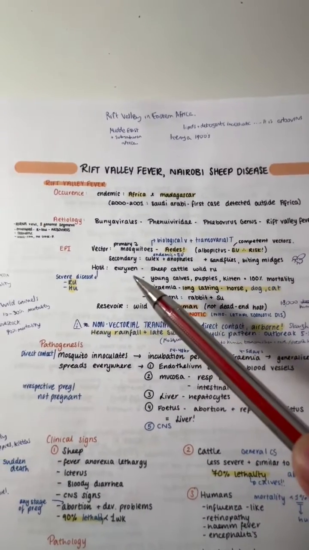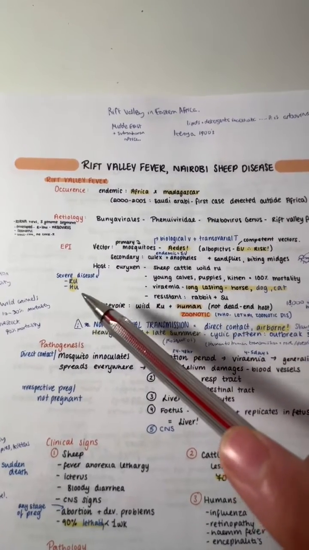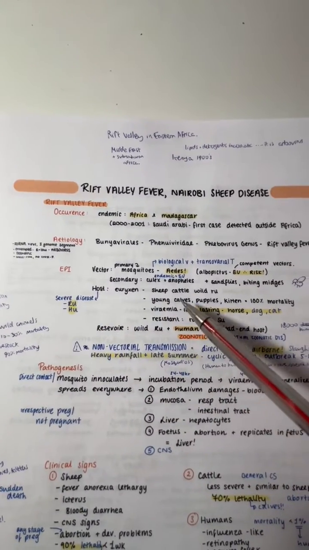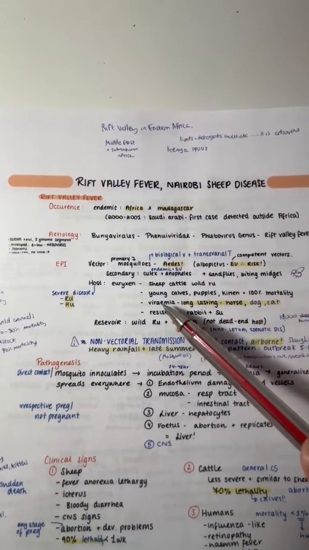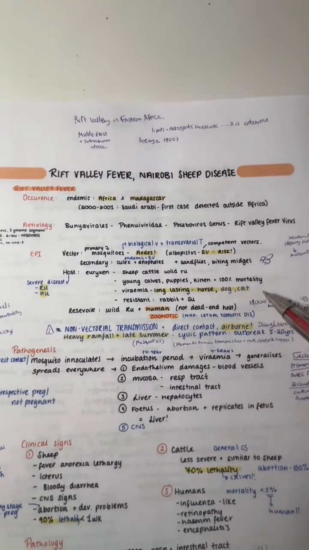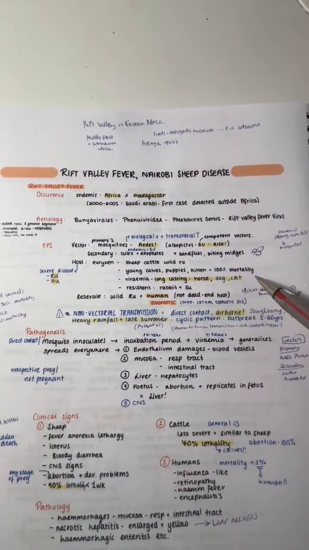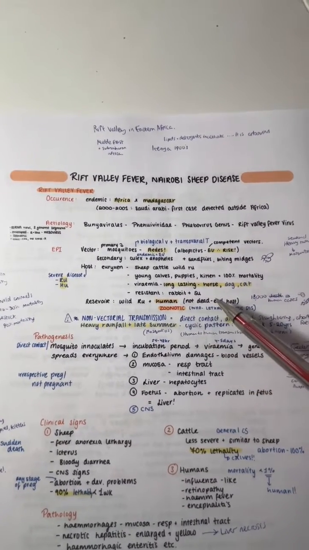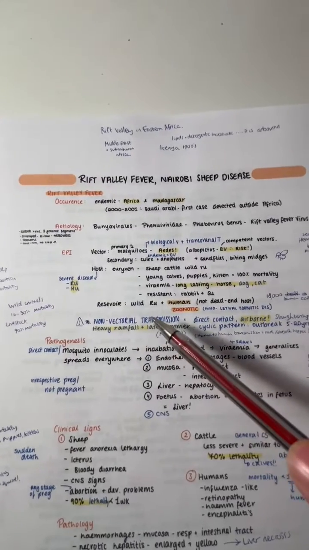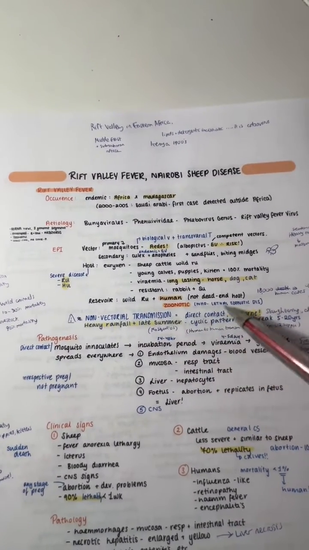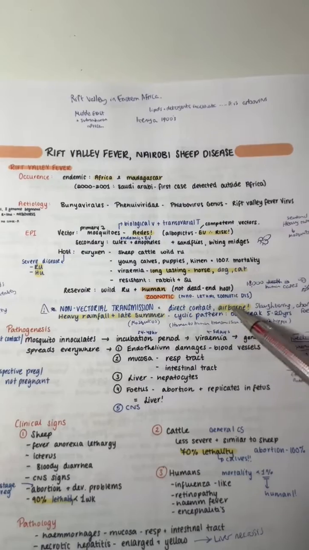It's a euryxenous virus and it causes severe disease in ruminants and humans. It affects sheep, cattle, and wild ruminants, and young calves, puppies, and kittens have 100% mortality. And there is a long-lasting viremia in horses, dogs, and cats. And the resistant animals are rabbits and swine. The reservoirs are wild ruminants and humans. Humans are not a dead-end host. It is a lethal zoonotic disease.